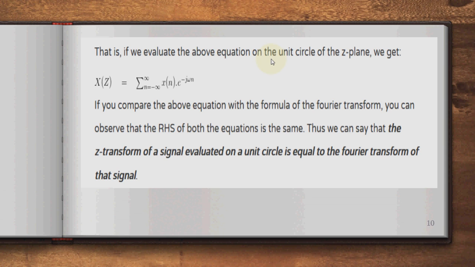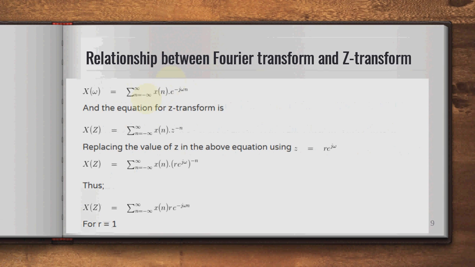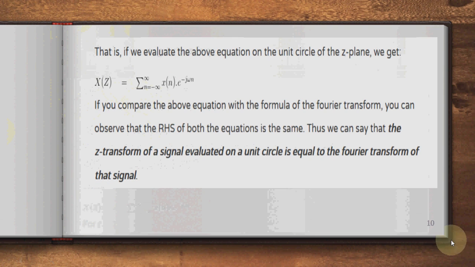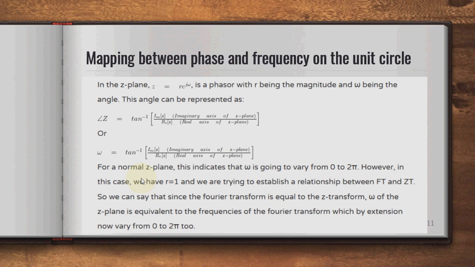If you compare the above equation with the formula of the Fourier transform, you can observe that the right-hand sides of both equations are the same, and thus we can say that the Z transform of the signal evaluated on the unit circle is equal to the Fourier transform of that signal.